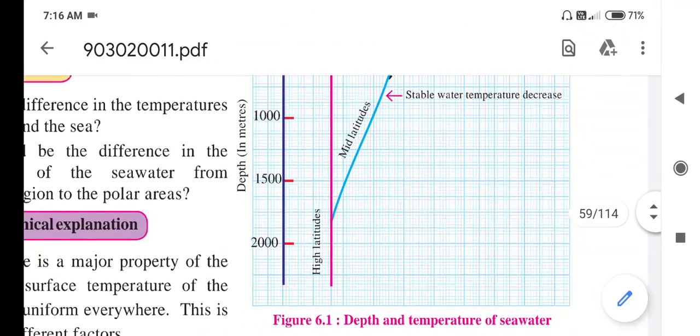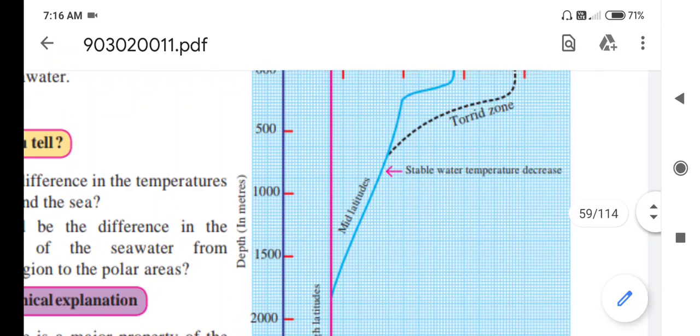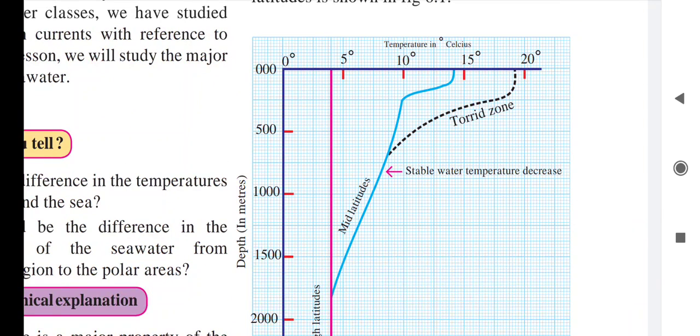If we study the graph carefully, then we can say from the graph of temperature of the sea water that the impact of the depth on the temperature of the sea water in the high latitude is nil. So see here, high latitude is shown by the torrid zone. So that is nil. It is 4 degrees Celsius everywhere, the same 4 degrees.